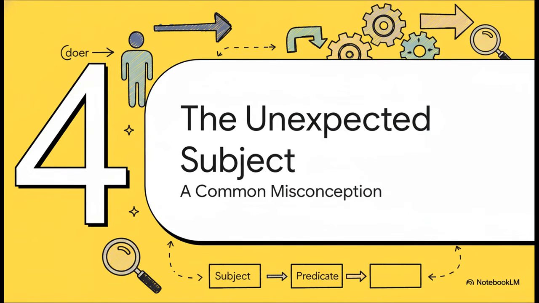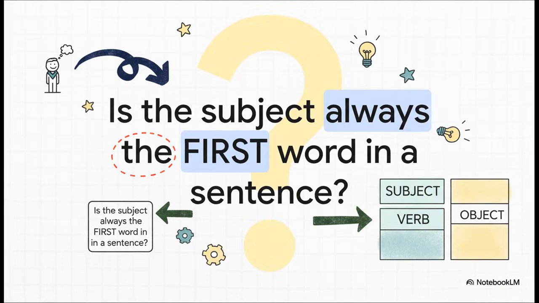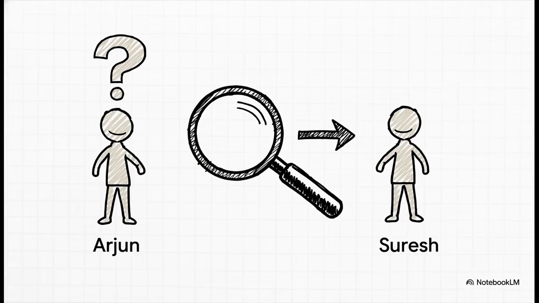You've got this. But what if I told you there's a really common trap that almost everyone falls into? Yeah, there's a little twist in this story. Let's just think about this for a second. In our examples, the subject was always the first thing in the sentence. But is that actually a rule? I mean, does the star of the show always have to be the first one on stage? Let's put that to the test.